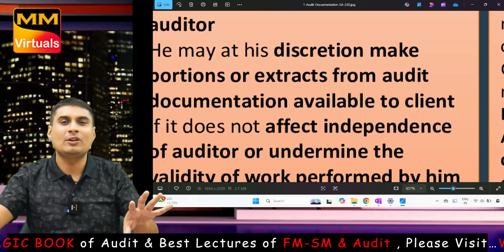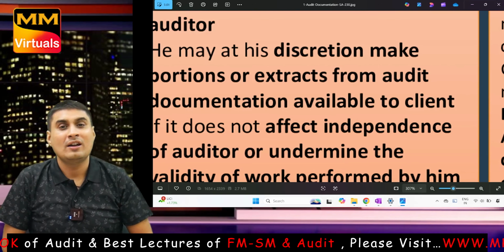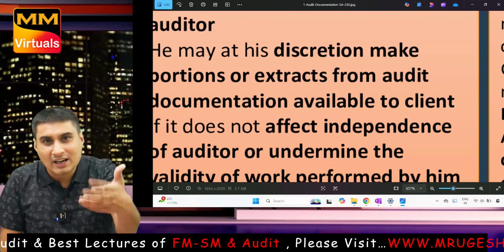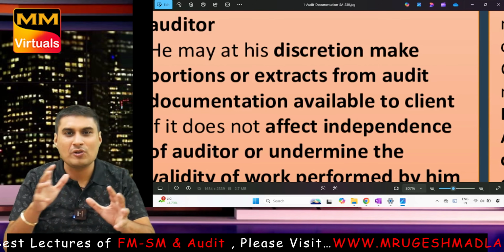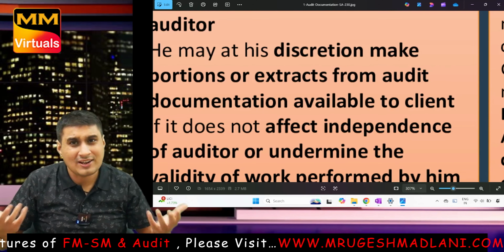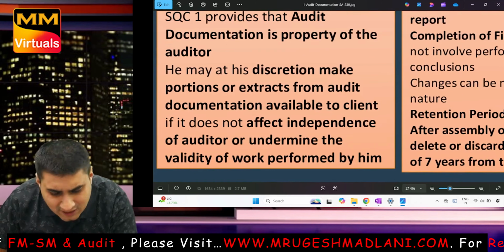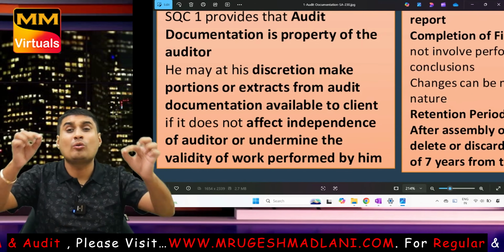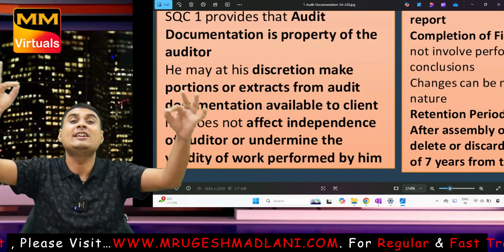I think the working is very good. It will help our staff also. But it doesn't mean that I am interfering in your work, sir. Just if you can share, I will be happy. Then share. Okay. We may share certain portion of documentation provided it doesn't affect our independence.